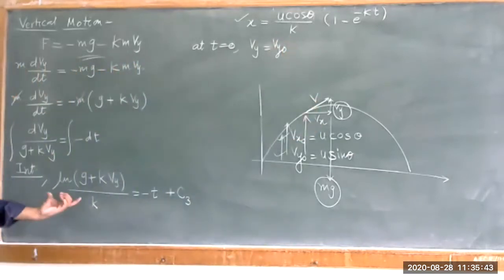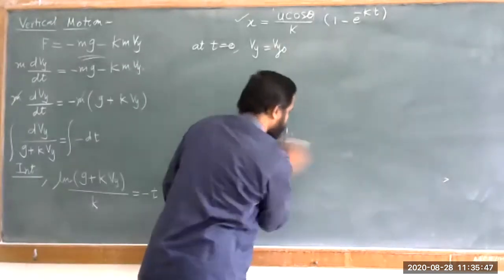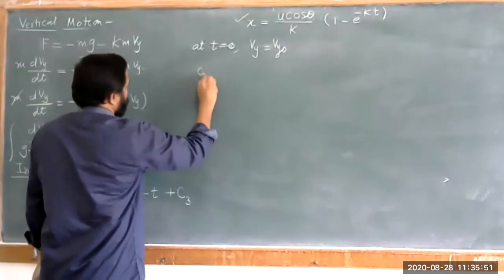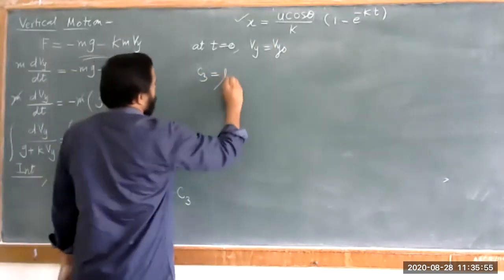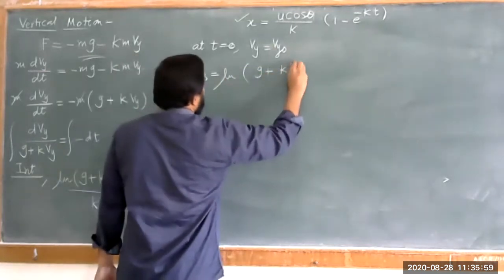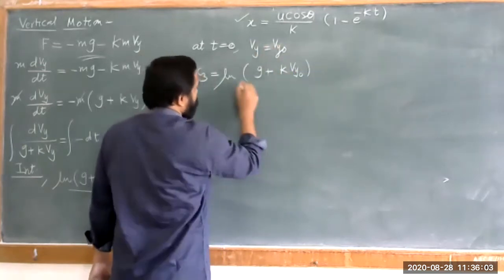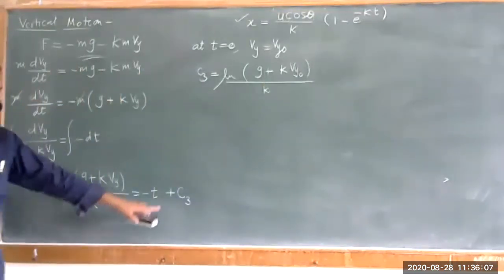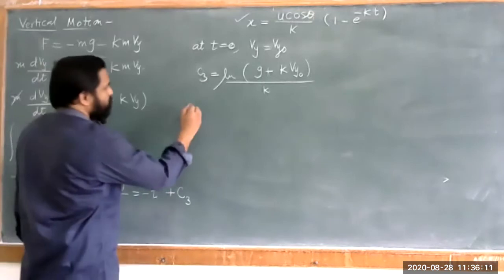Okay, so by using this you can write that the value of c3 is equal to ln of g plus k vy naught, because vy is equal to v naught divided by this k. That is the value of this constant of integration. And so we just write this equation once again.